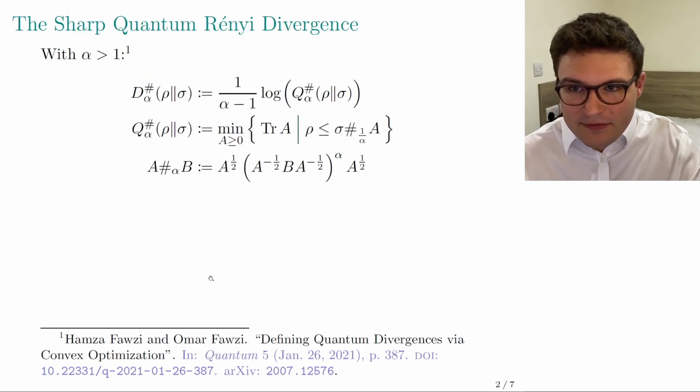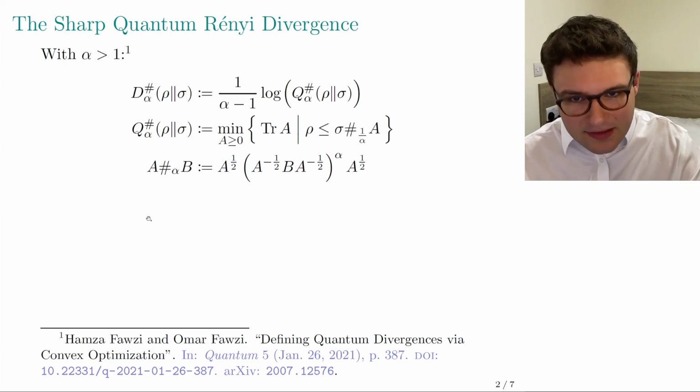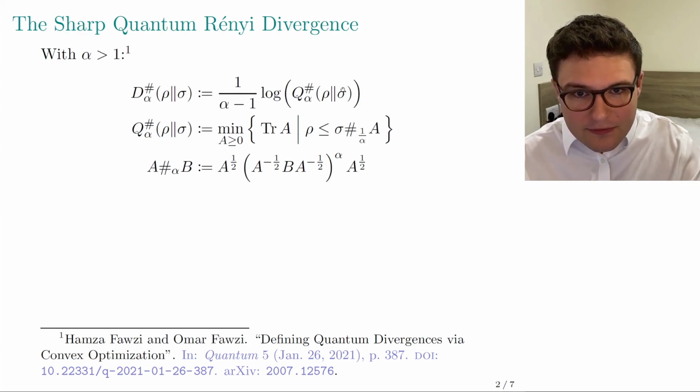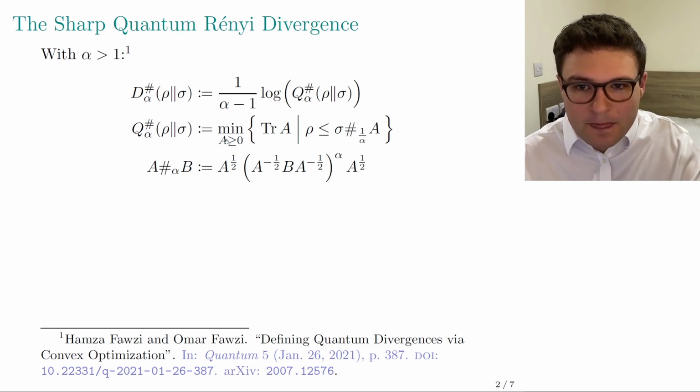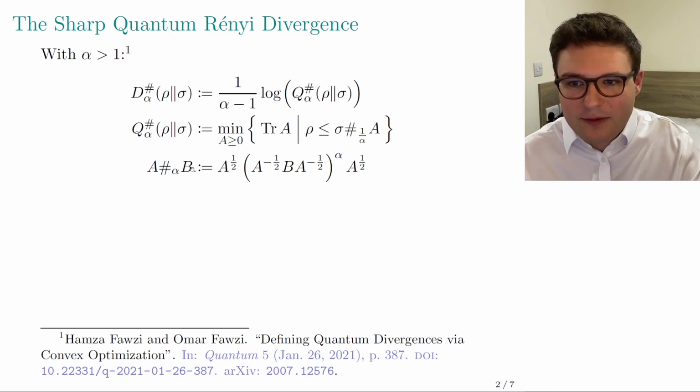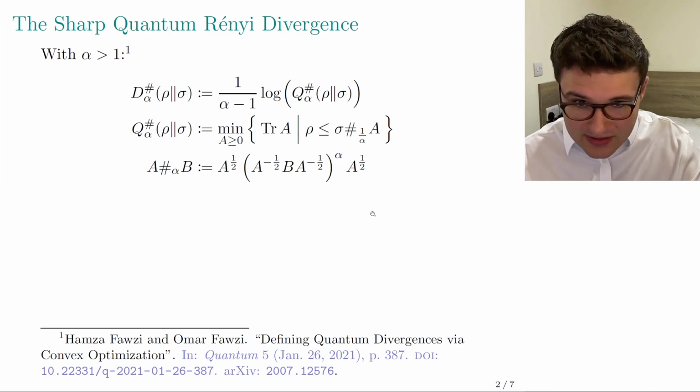Fawzi and Fawzi recently defined this new quantum Rényi divergence, which we call the sharp quantum Rényi divergence because it has this hash in the superscript. And it's defined like this. Inside the logarithm, you have what we call the sharp trace function. It's defined by this convex optimization problem, where you minimize over all positive semi-definite A that also satisfy this constraint, where this hash with the subscript is the weighted matrix geometric mean, which is defined like this.